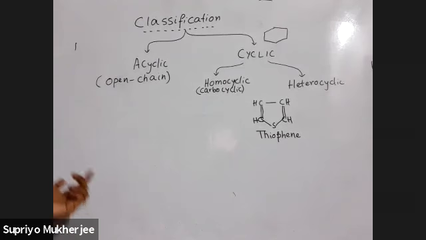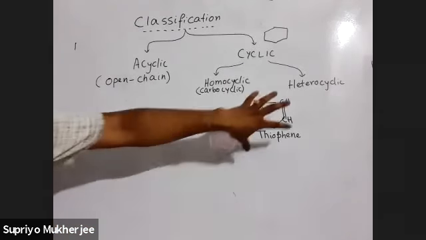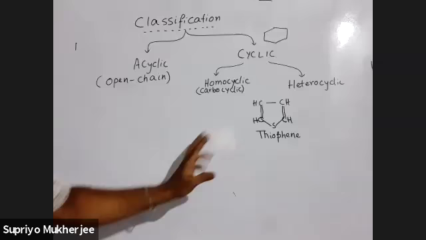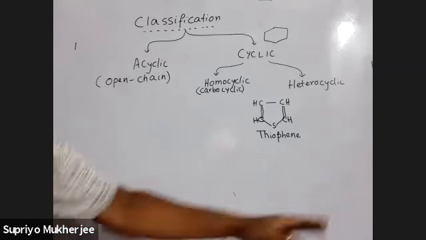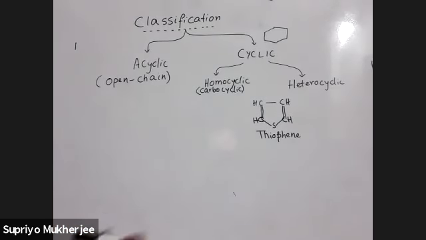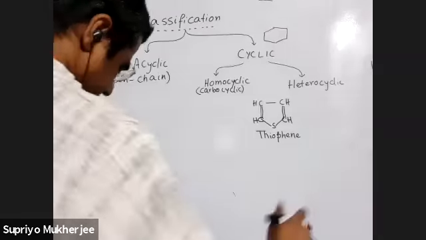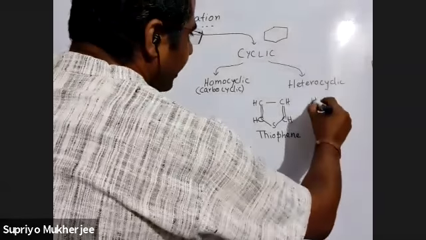Give one example of heterocyclic compounds, or thiophene is given, it will be asked: thiophene is a type of dash compound. You need to understand, write down that it is heterocyclic, or it can come as a part of MCQ examinations. Okay, and then you can write pyrrole is there, same kind of structure.